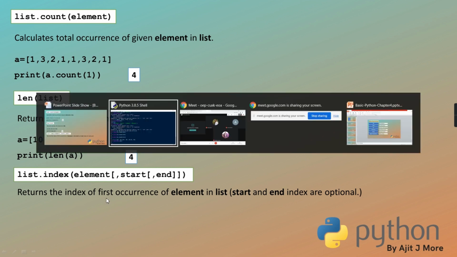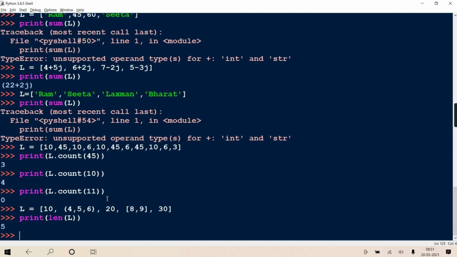Now an example I'll show you. Suppose we give some elements which will be repeating also. Like I'm writing 5, then 6, then suppose 7, then again 6, then 8, then 5, then 8, then 6.